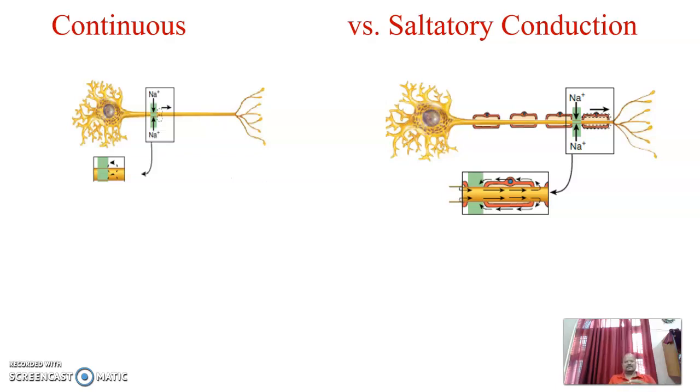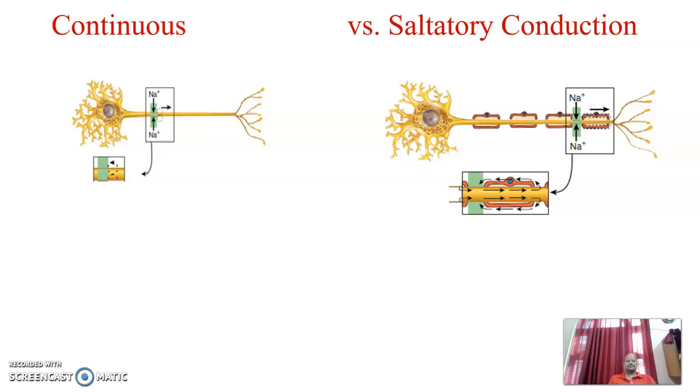The other is saltatory conduction. You know that in myelinated axons, this saltatory conduction takes place. In this one, there is an opening of the channels only at the nodes of Ranvier.